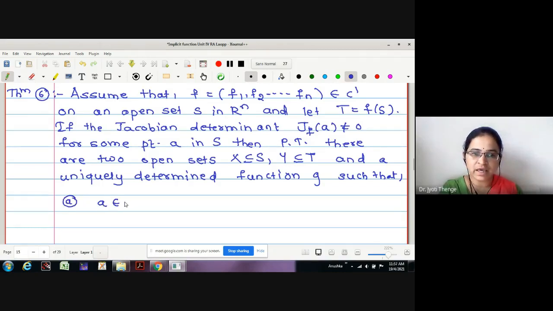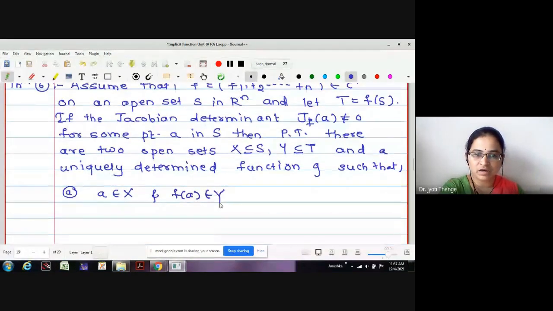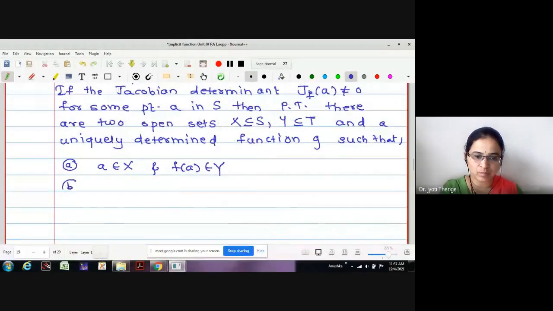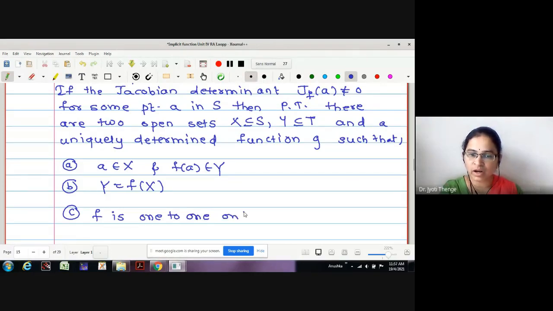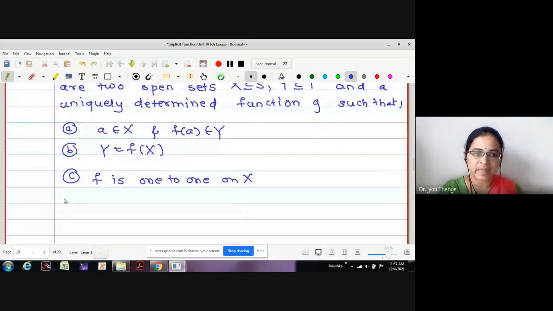First point: a is in X and f of a is in Y. Point number 2: capital Y is equal to f of X. Point number 3: f is 1-1 on capital X. Point number 4: g is defined on X.